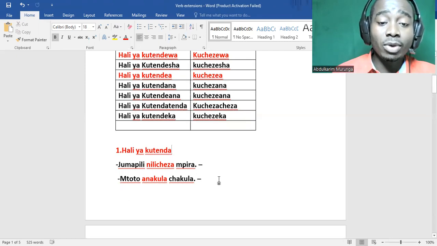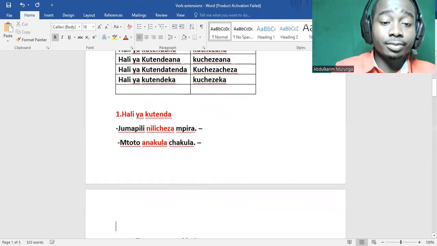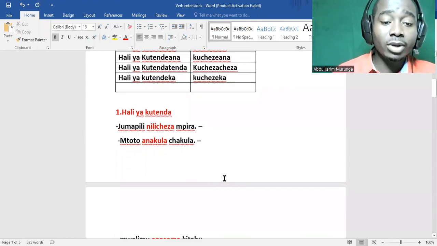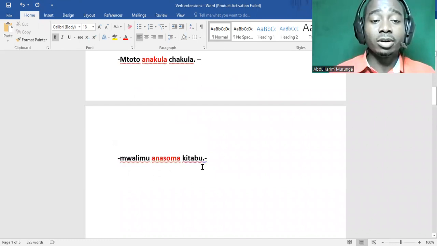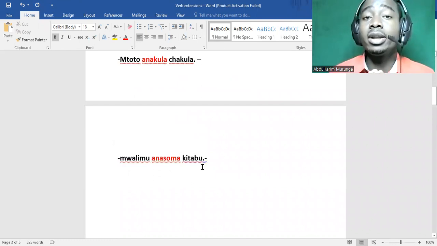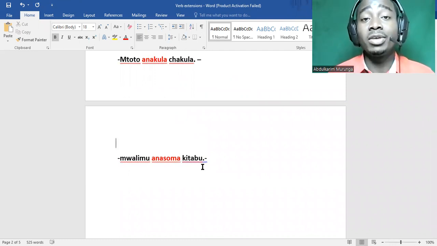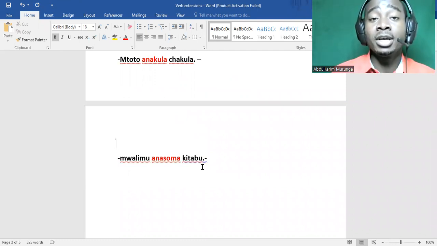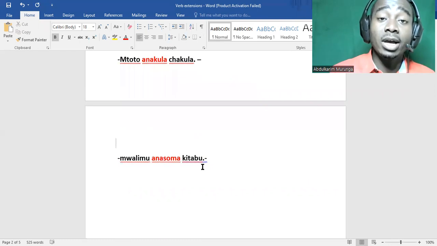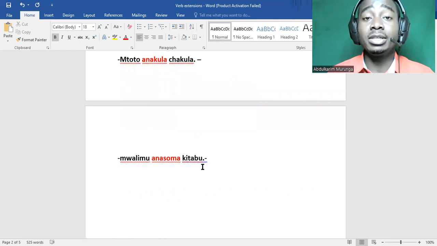Another example here we have mwalimu anasoma kitabu. Mwalimu anasoma kitabu. The verb is kusoma, to read. So he's doing the action. Mwalimu anasoma kitabu. The teacher is reading the book.